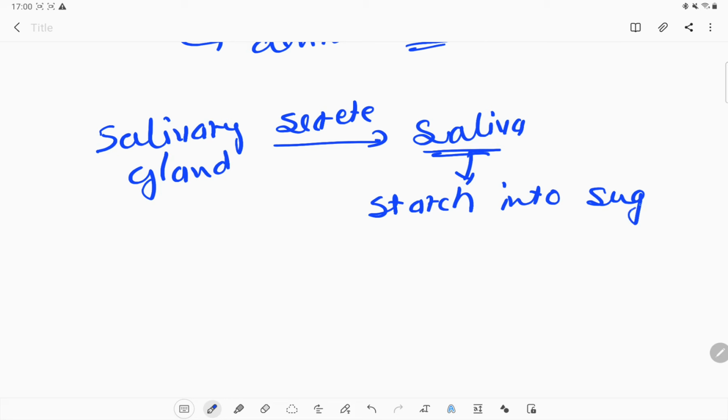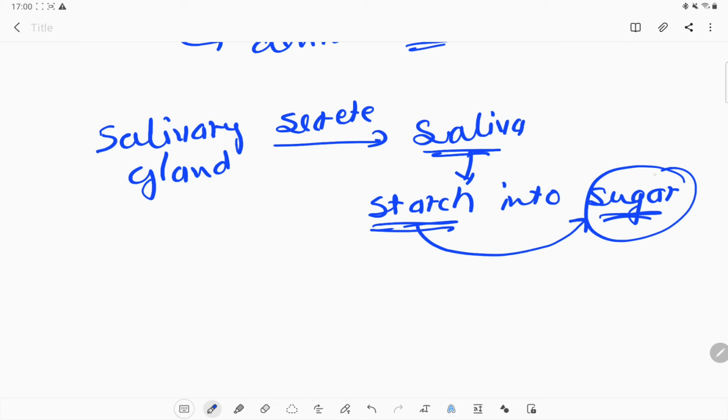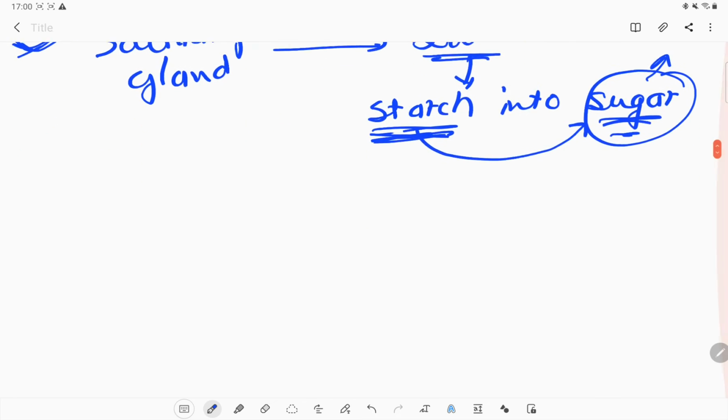What is starch? Starch is a carbohydrate, a complex component, which is converted into a simpler component, sugar, that can be absorbed by our body. This is the main function of digestion, to convert complex substances into simpler ones. So digestion starts in the buccal cavity itself.